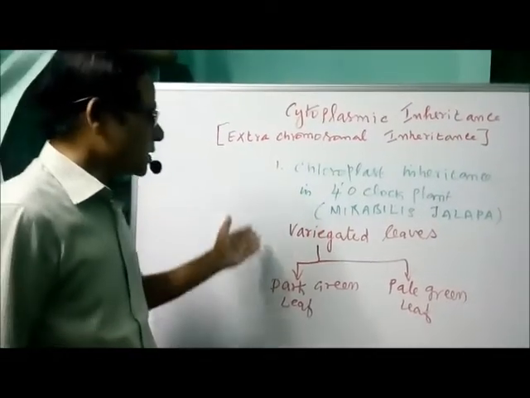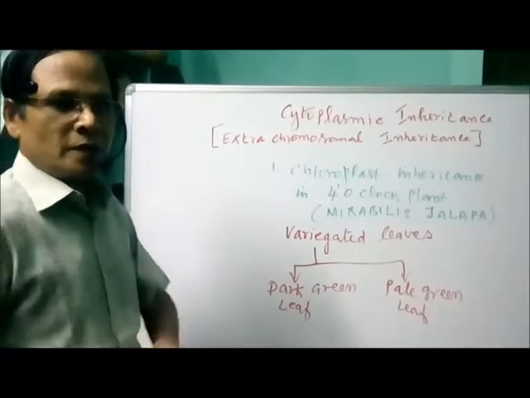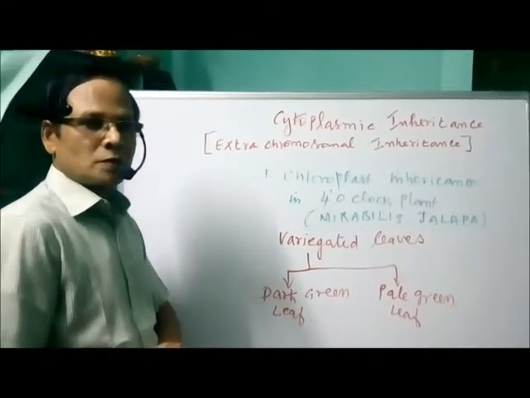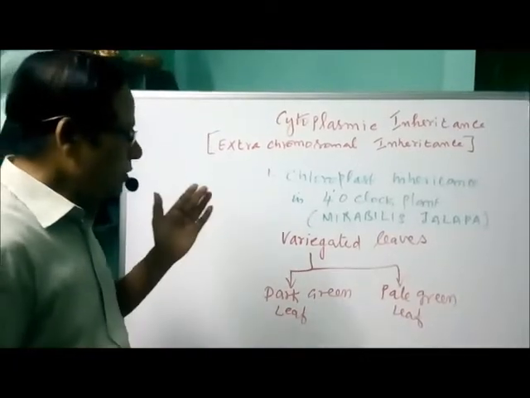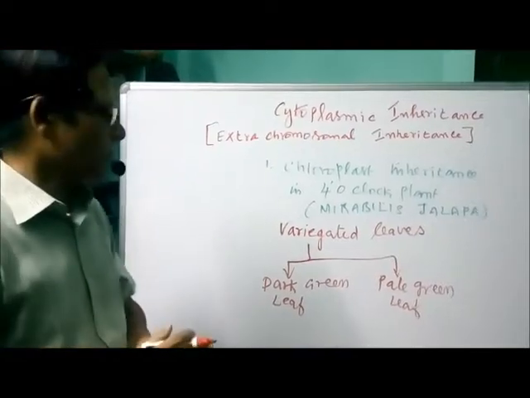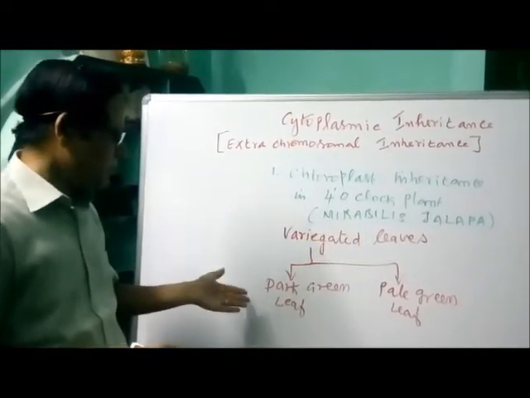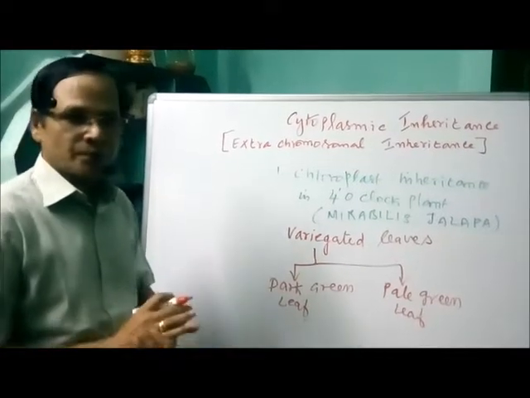Now, he did a reciprocal cross as done by Mendel. In the case of Mendel's reciprocal cross, in both the processes we received the same phenotype. But what would happen in the case of a reciprocal cross between a dark green leaf and a pale green leaf?